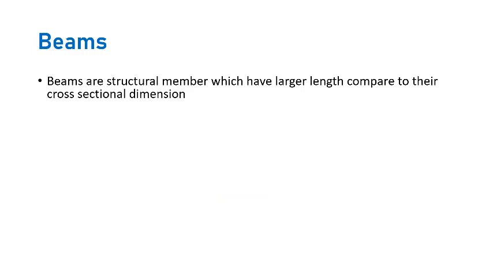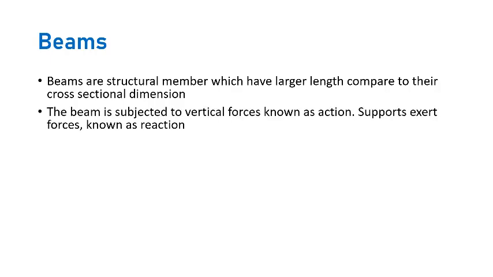A beam is a structural member which has a larger length compared to its cross-sectional dimension. Generally, it is a horizontal member which is used in roofs. You might have seen in your house a horizontal member connected to the slab, running through the slab from one end of the wall to the other end. So that is called a beam. Generally, you can see that the length is huge and the cross-sectional dimension is small by comparison. So that is called a beam.